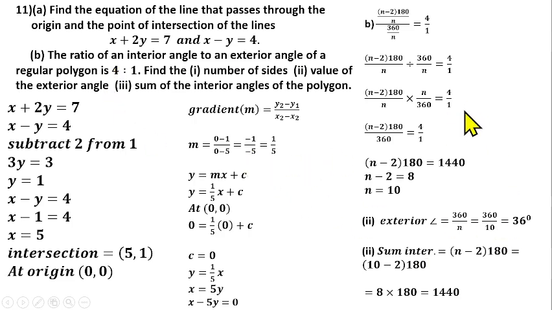So that's question number 11. Question number 12 is from circle geometry also. We are told that in the diagram, PR is a tangent to the circle, center O, at Q. So this tangent is touching this circle at Q, and O is the center. Angle POQ is 56 degrees, the angle at the center here.